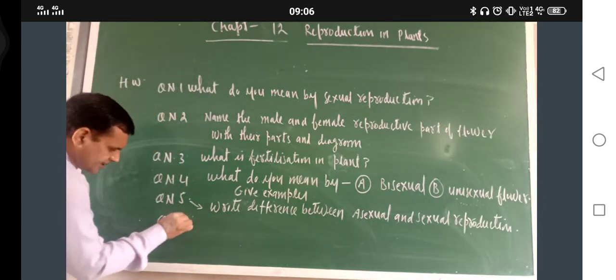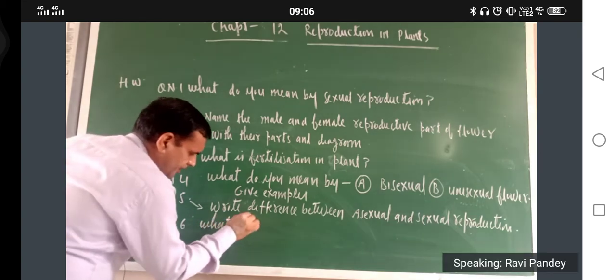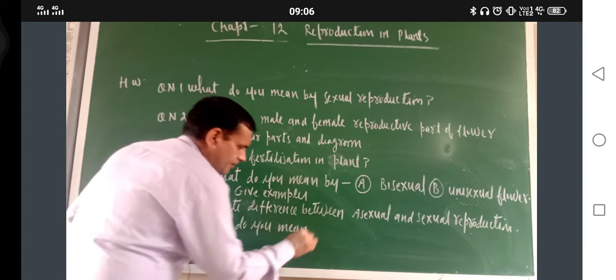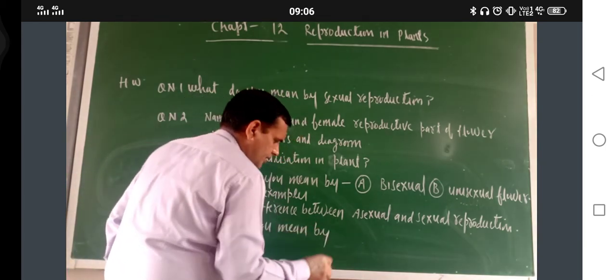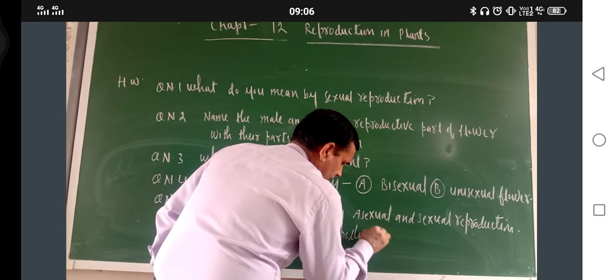Question number 6: what do you mean by pollination?